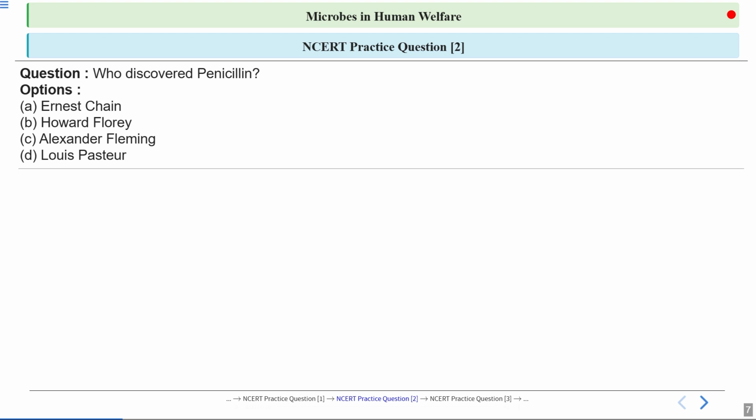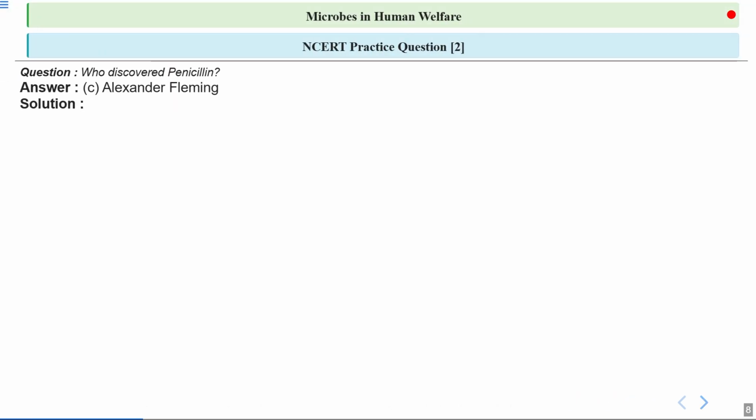What would be the correct answer? This type of question helps you understand the historical breakthroughs in antibiotics. Let's have a look at the answer. Option C, Alexander Fleming, is the correct answer.